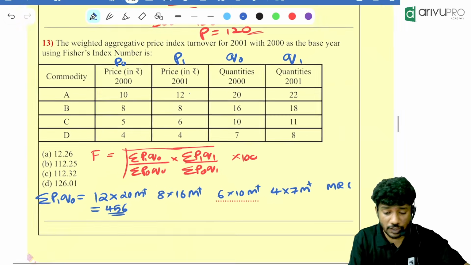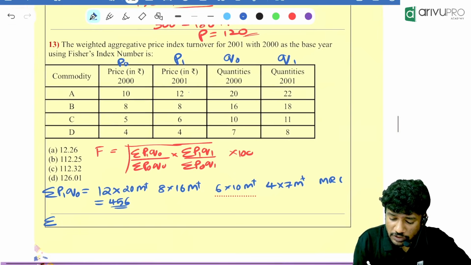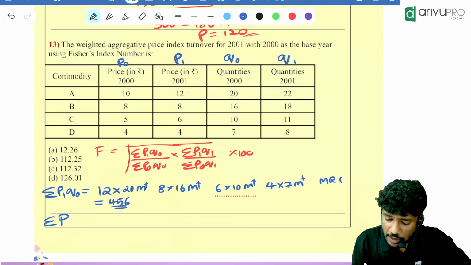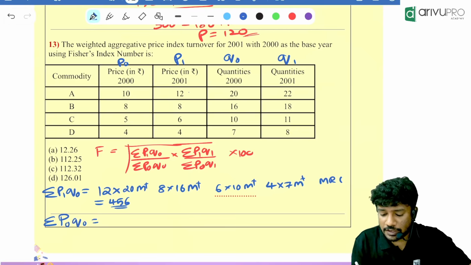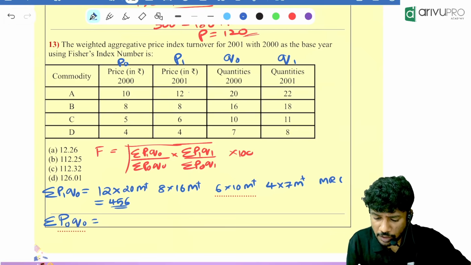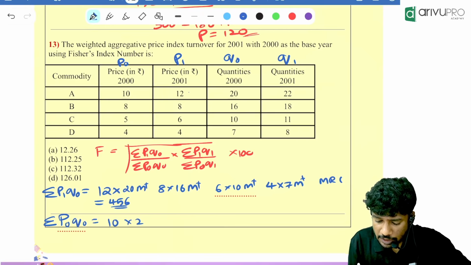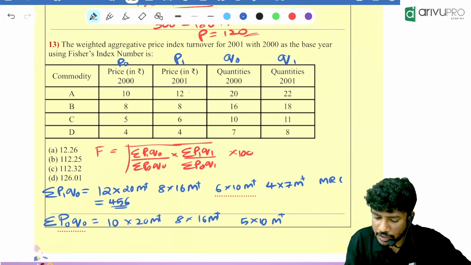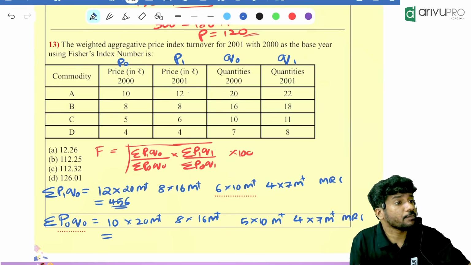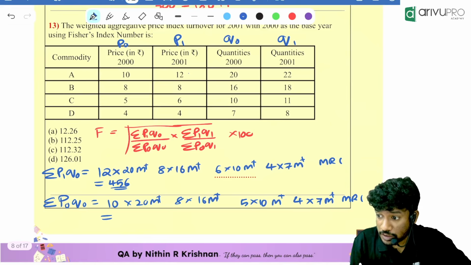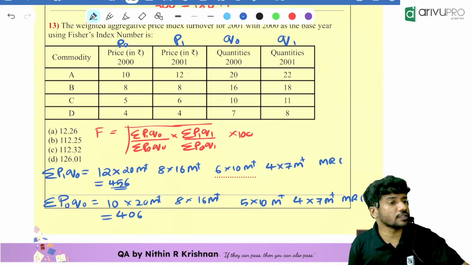Summation of P1 Q0 is 456. Then people, what is summation of P0 Q0? P0 Q0 is nothing but what, people? 10 into 20 M plus 8 into 16 M plus 5 into 10 M plus, then finally what is remaining? 4 into 7 M plus, then MRC. How much are you getting for that? 406. Yes, that is also given.